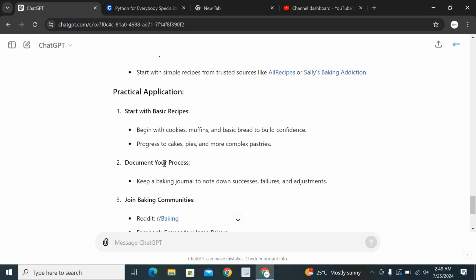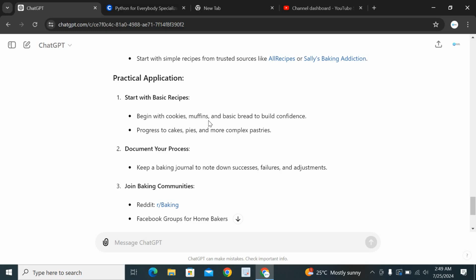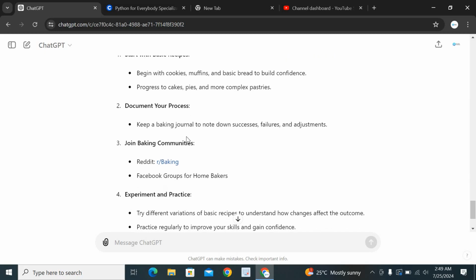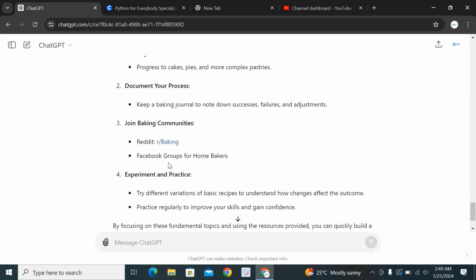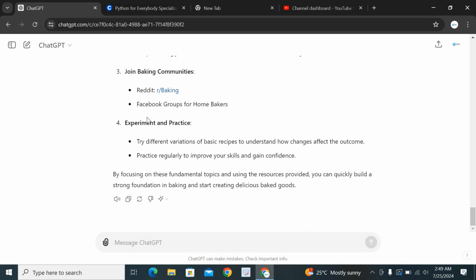Then there are practical applications. Like you begin with baking cookies, muffins, bread, progress to cakes, pies, more complex pastries. Document your process. Join baking communities on Reddit and on Facebook. Experiment and practice. So it's going to work for anything in particular, anything that you are currently doing, you want to learn about. Now, this is AI in education.